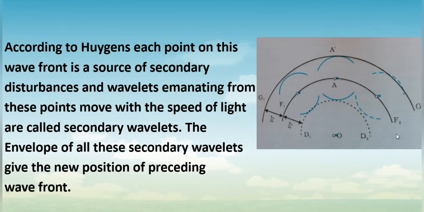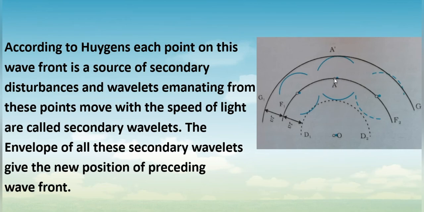So in a time t, F1, F2 will travel a distance of v into t. How do we say they travel a distance of v into t? Let's say the waves produced from the wavefront F1, F2 are moving with speed v. So they took time t to reach this position.